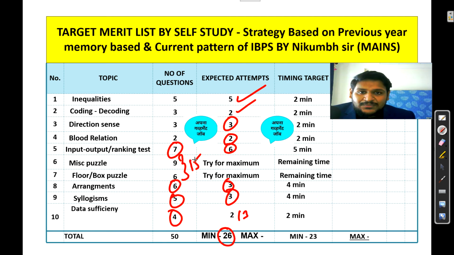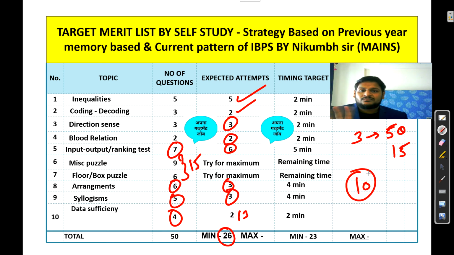Out of these 15 questions, in mains what will happen, they will ask you 3 big, tricky puzzles and 3 puzzles of 5 questions each. Like this you will get 15. In that again miscellaneous puzzle, floor based puzzle, box based puzzle, the variables are increased now, 3, 4, maybe a maximum of 5 variables you will get here. So suppose out of these 15 questions, you attempt perfectly at least 10 questions. I am assuming that one whole puzzle you are not able to decode, 2 puzzles you are able to decode, so 10 questions.